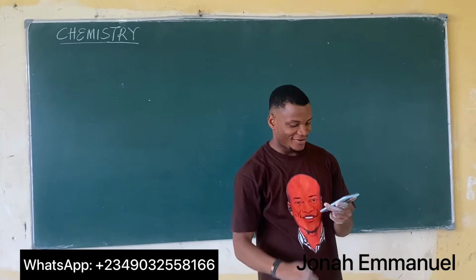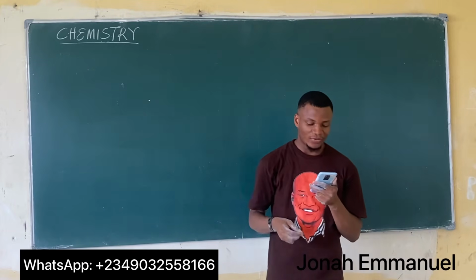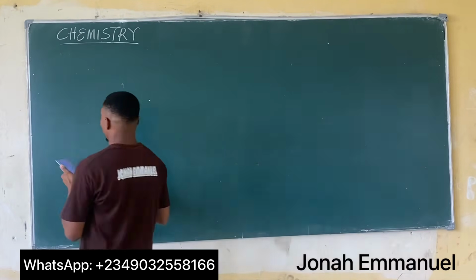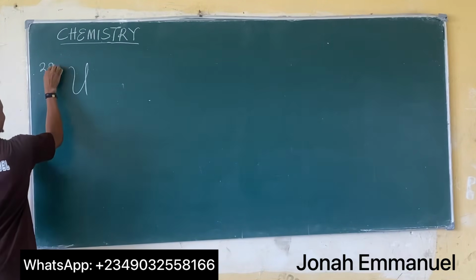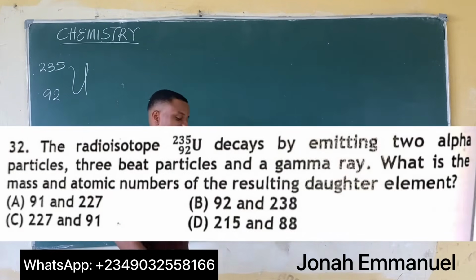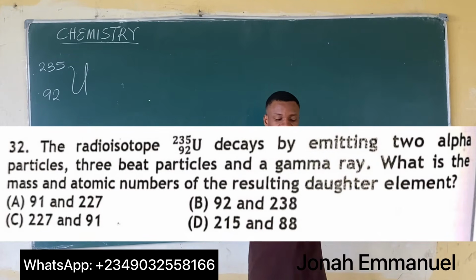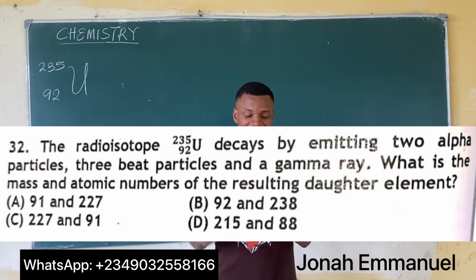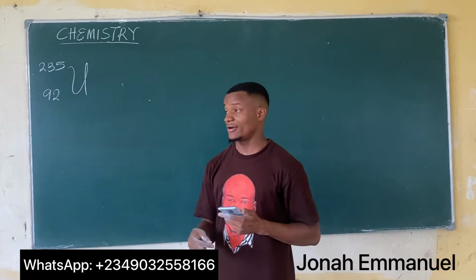Alright, this question says the radioisotope uranium 235 having atomic number 92, decays by emitting 2 alpha particles, 3 beta particles, and a gamma ray. What is the mass and atomic number of the resulting daughter element? Alright, let's get this done.